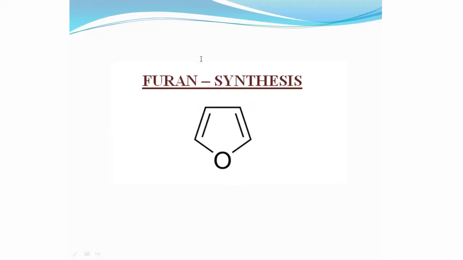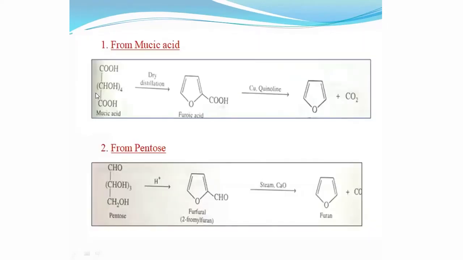Next, I am going to discuss the synthesis of furan. Here, I am going to discuss two important synthetic methods for furan. The first one is the synthesis of furan from mucic acid. Mucic acid is a tetrahydroxy dicarboxylic acid, which on dry distillation gives furoic acid.